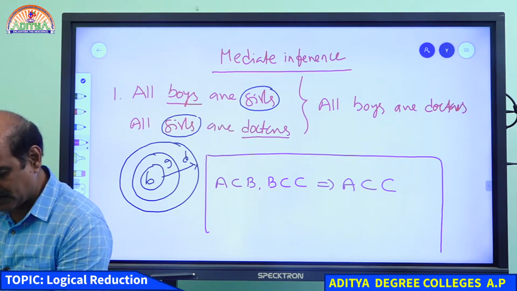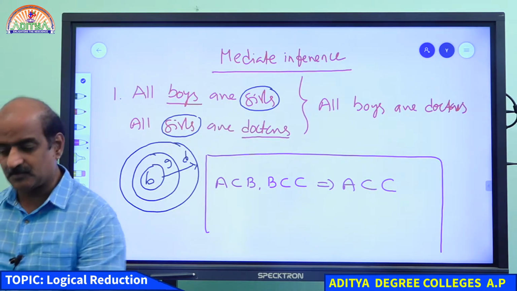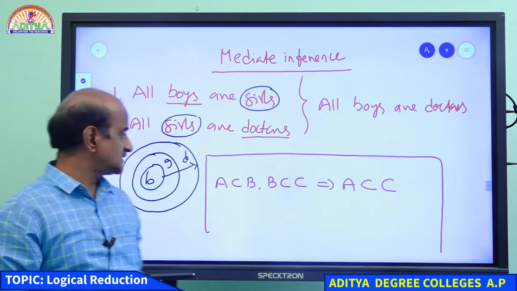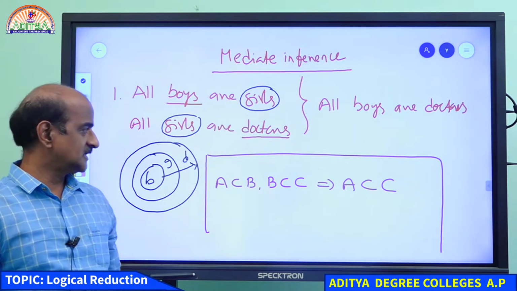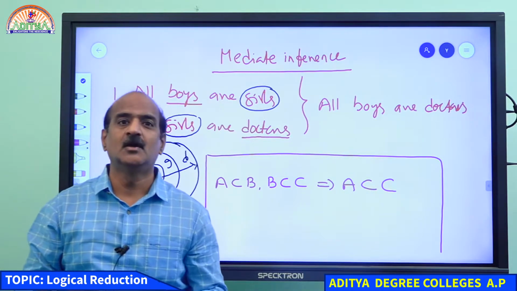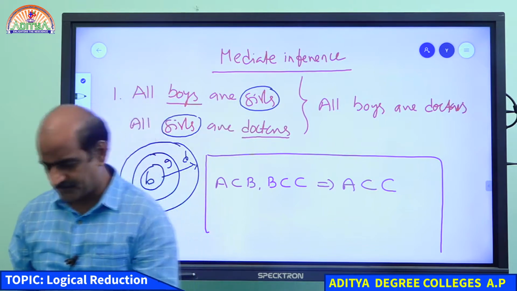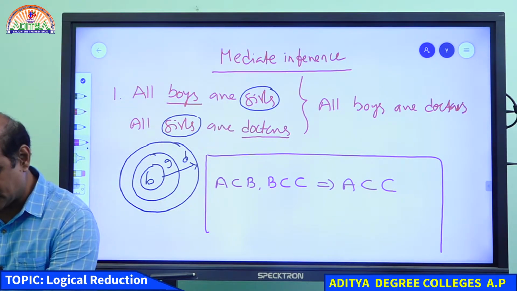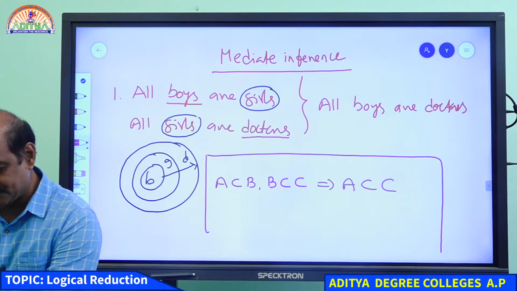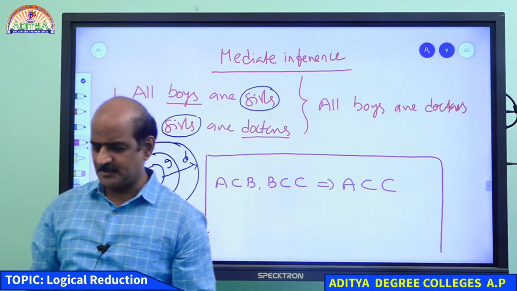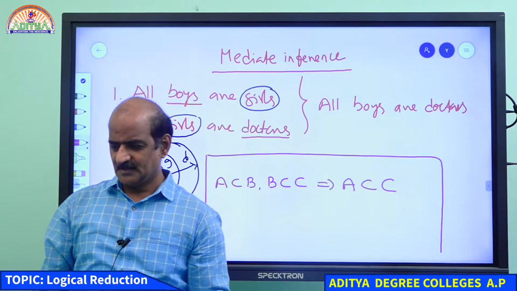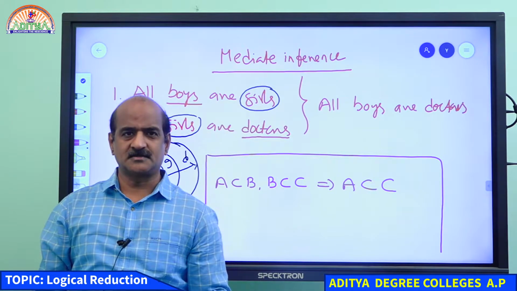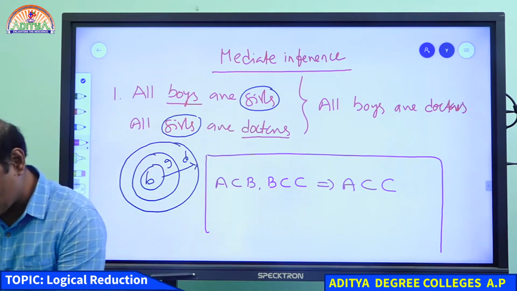What do we call this property? Can anybody tell me the name of the property? If A is a subset of B, B is a subset of C, then A is a subset of C. What is the name of the property? You had the same in 10th class. Why are you not responding? You must be able to respond quickly. I am waiting for your answer. Please do respond.